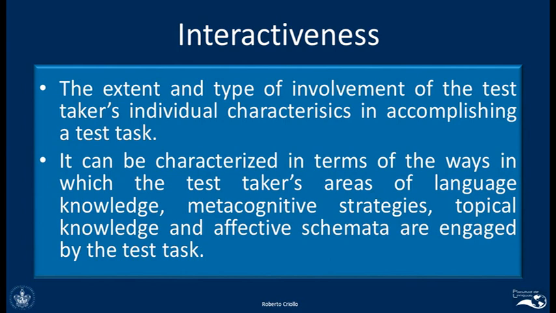So, in other words, interactiveness can be summarized as follows. They are going to ask me to do something in the test. I have to complete a task in the test. Now, if this something that I'm doing involves only linguistic knowledge, that means filling in with a verb, or putting the sentence in the correct order, or filling in a blank, or matching a thing, all of these things include only linguistic knowledge.